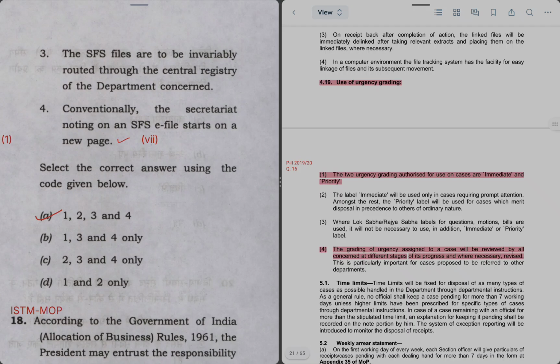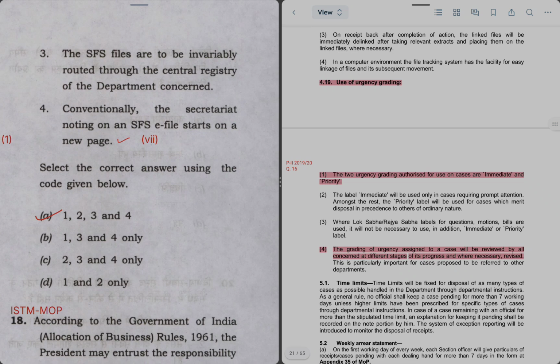So the only option which contains 1, 2 and 4 is option A. Hence all these statements are true. So option A is the right answer. So again we solve this question despite not knowing the source of all the statements. We only knew about 3 out of 4 statements, but we can solve the question by elimination and selection technique.